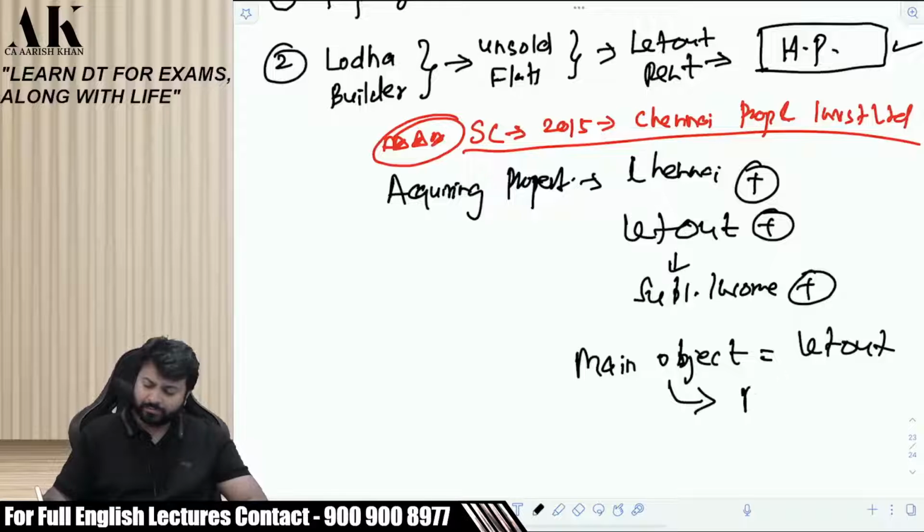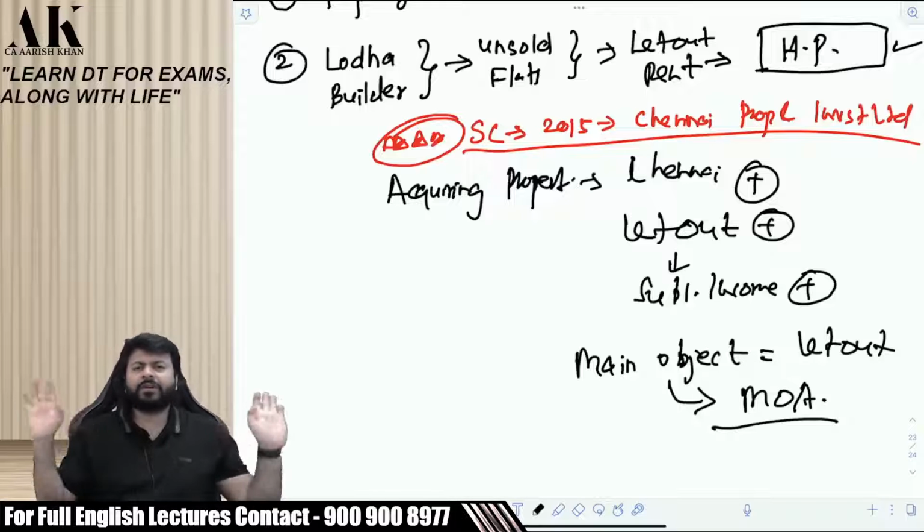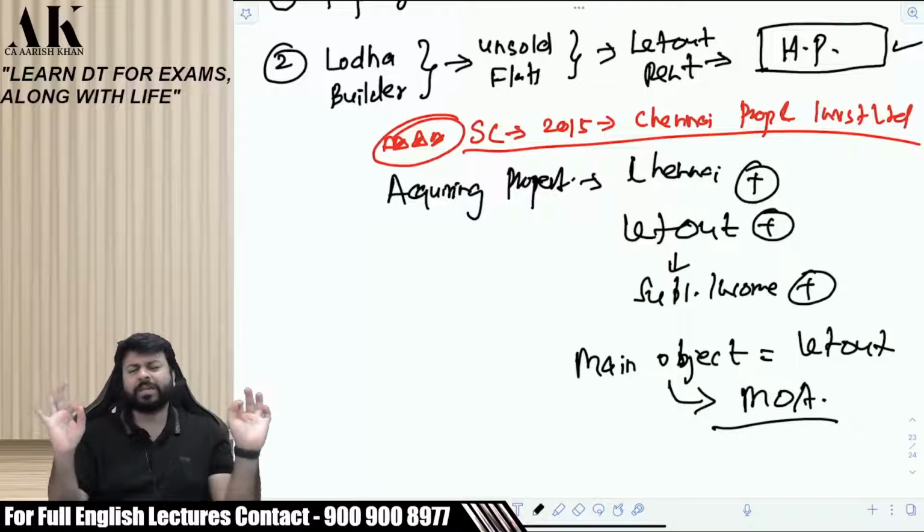That is also written in the Memorandum of Association. Now, I have given you sufficient information. There is an assessee whose main object is letting out. How do they let out? They acquire the property and then they let it out. Letting out is their main object, which is also written in the Memorandum of Association.